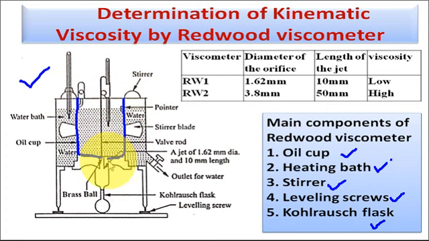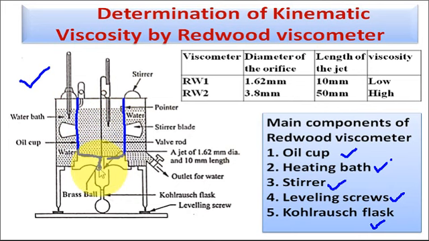It is a silver plated brass cup. The oil cup is made up of brass. It is the silver plated brass cup which is open at the upper end. Okay, and the bottom of this cylinder is fitted with the agate jet.